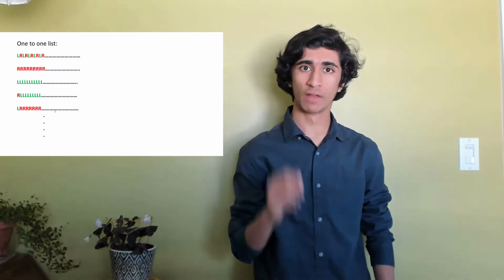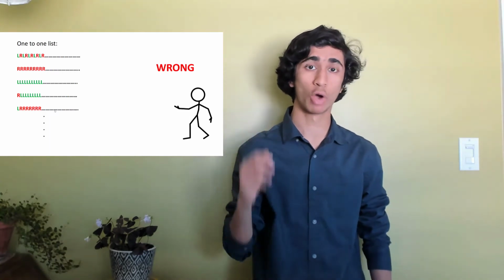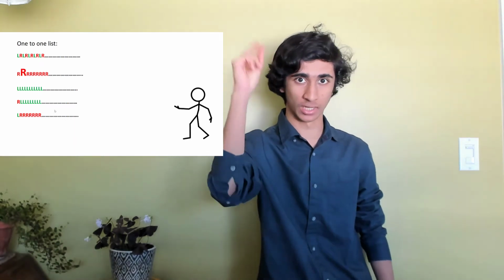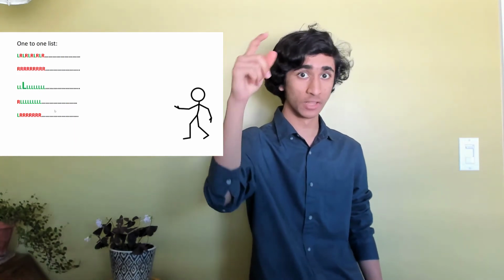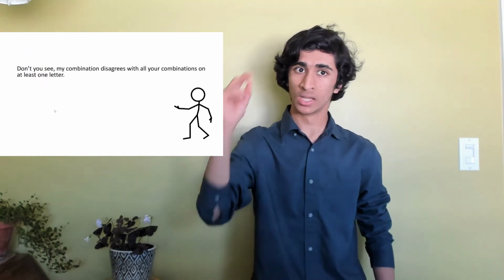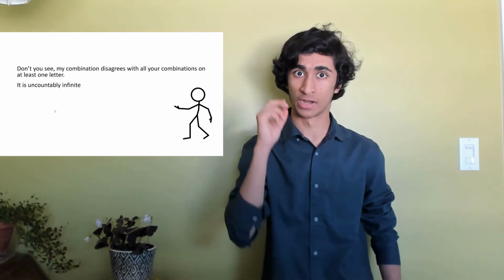Now the same man from before comes and yet again shows us our list is incomplete by creating a new combination. He takes the first letter of our first combination and flips it, the second letter of our second combination and flips it, the nth letter of our nth combination and flips it, all the way to infinity. His new combination disagrees with all of our infinite combinations on at least one letter. He has proved to us that the Cantor set is uncountably infinite.